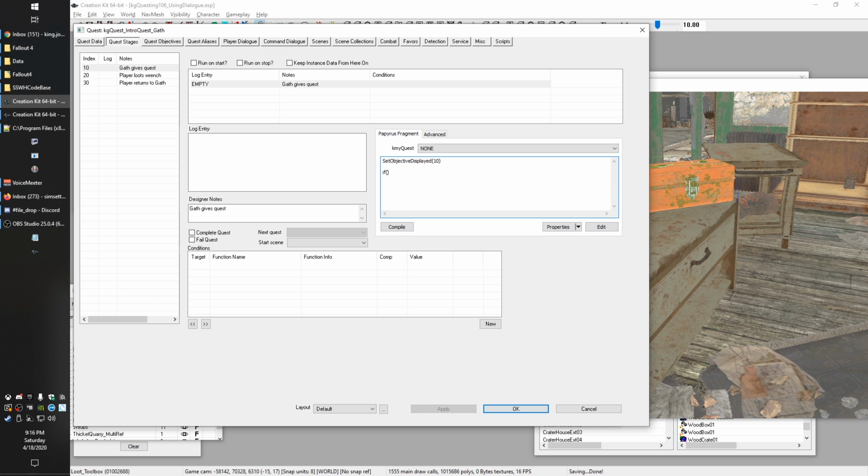I like the parentheses because the languages I use most commonly require them. So we're going to do if game.getPlayer. This is a thing you can call from anywhere to get access to the player. And we're going to say get item count, and we need to figure out the item. We're going to call it pipe wrench alias, and I'll show you how we get access to that in a second. And let's see, pipe wrench alias dot get ref.